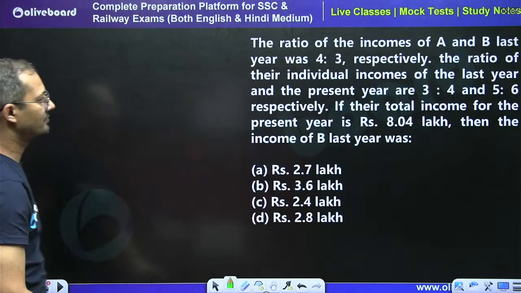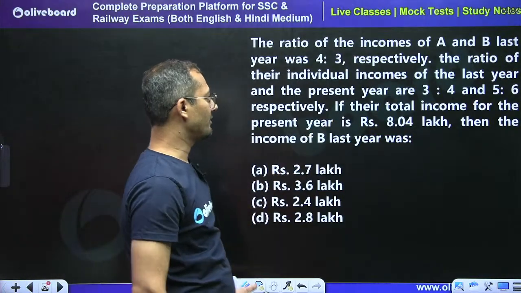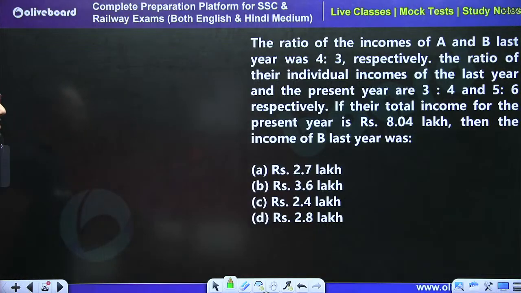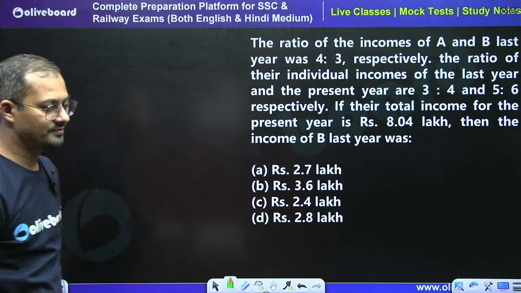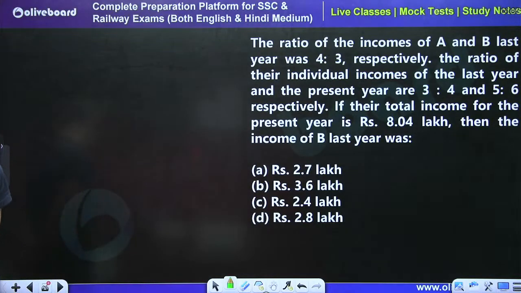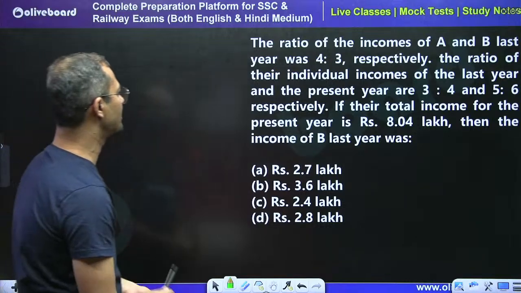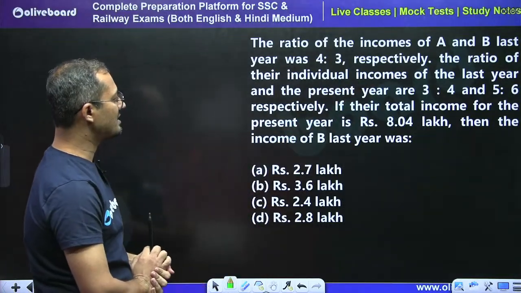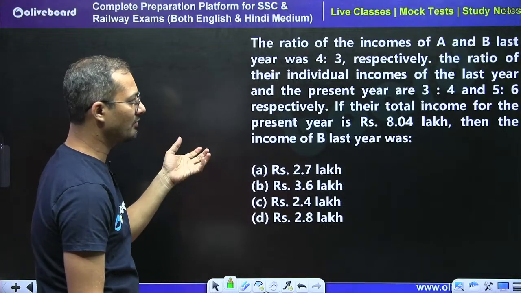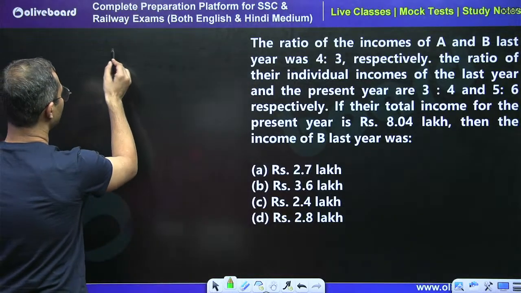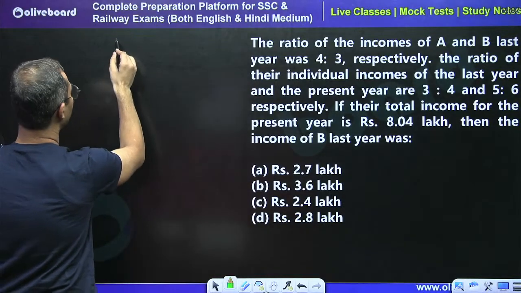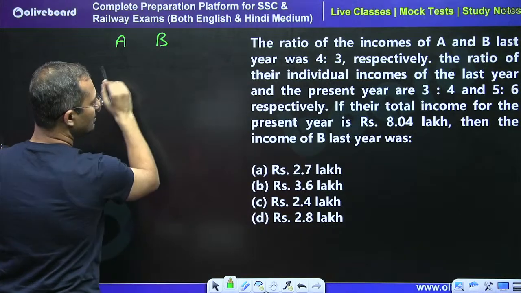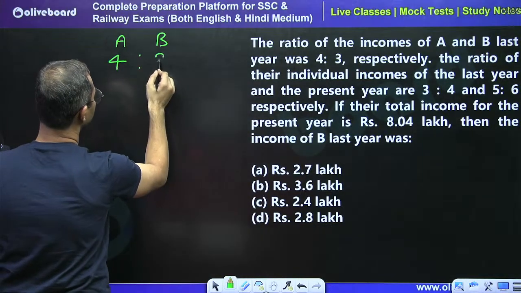So moving forward, now my dear students, tell me what is the answer for this question. Very good question. Yes, please try this question. See, the ratio of the incomes of A and B last year was 4:3.